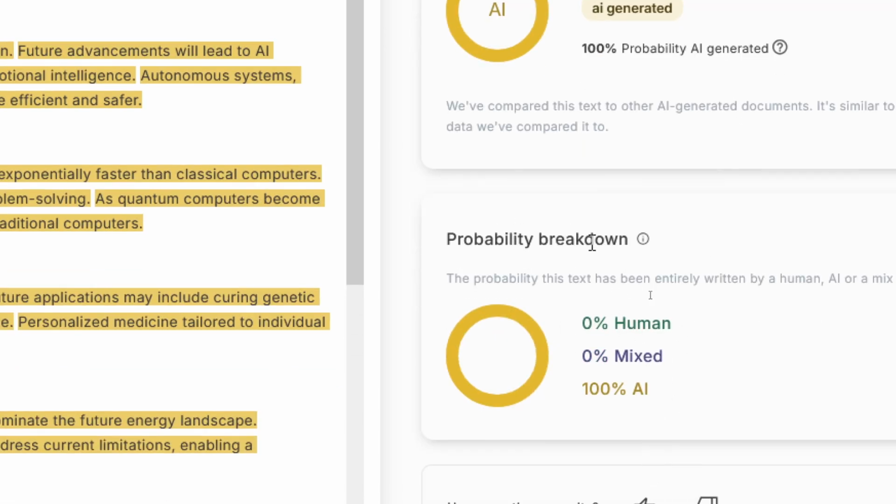And the other probability breakdowns: the probability that the article was written by human is 0, and the probability that the article was partly written by human and partly by AI is also 0, and the probability that the article was written purely by AI tool is 100%.